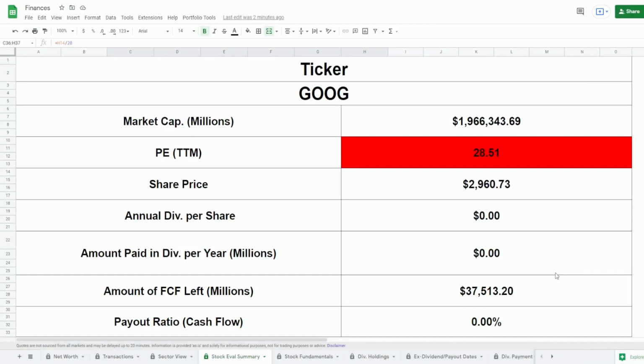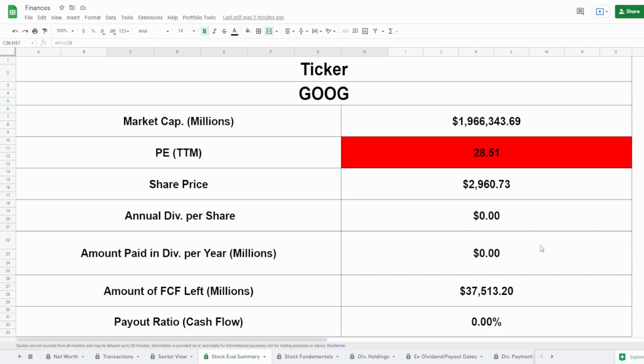All in all, guys, Google, massive company, pretty much has a monopoly on the internet, right? Whenever you talk to somebody and you want to find out something, you don't say Bing it, you don't say DuckDuckGo it, you just say Google it, right? Because it is what it is. They have a huge monopoly on the internet, so we expect these numbers to be big. However, we do not want to overpay for a company. And right now, according to all of these metrics, they're awesome. Don't get me wrong, they are absolutely amazing. But they are very, very expensive. And we would like for them to calm down.